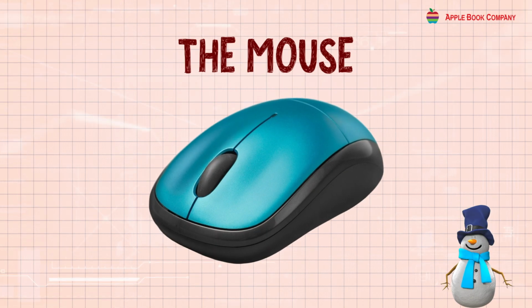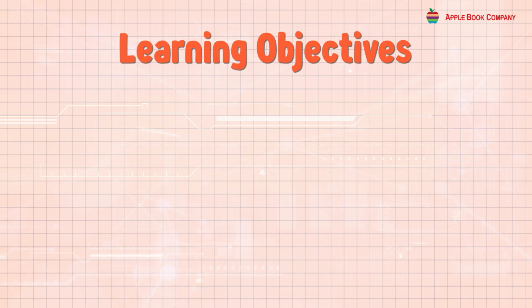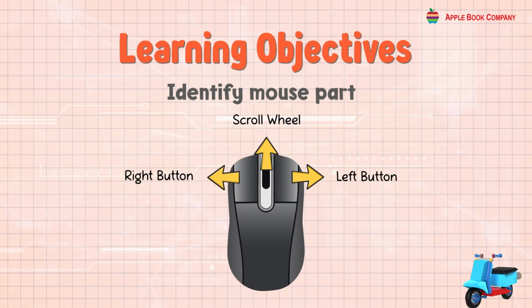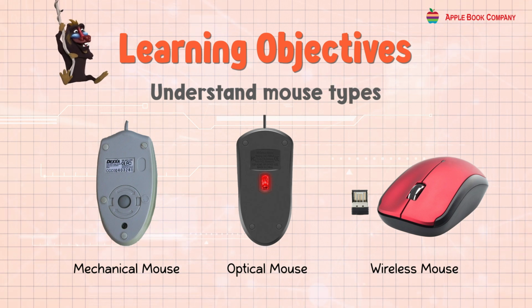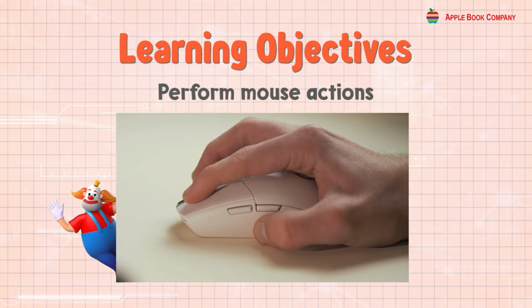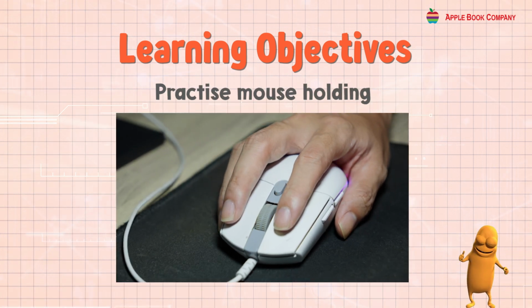Today, let's begin with our chapter, The Mouse. First, let's start with the learning objectives. Identify mouse parts. Understand mouse types. Perform mouse actions. Practice mouse holding.